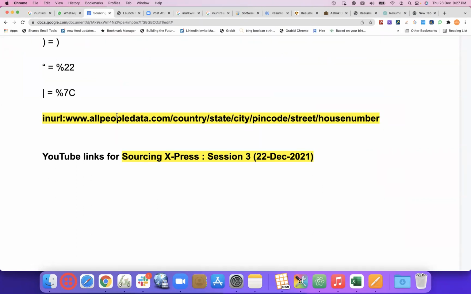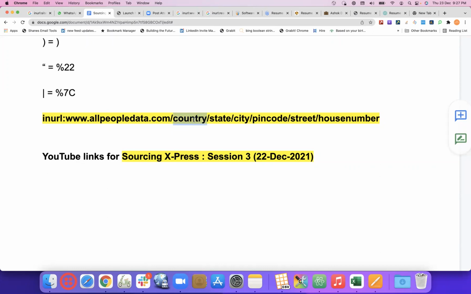Let's assume it has the global data of each and every human being. So in that case, let's go for allpeopledata.com/ first, and here would be the list in the database.